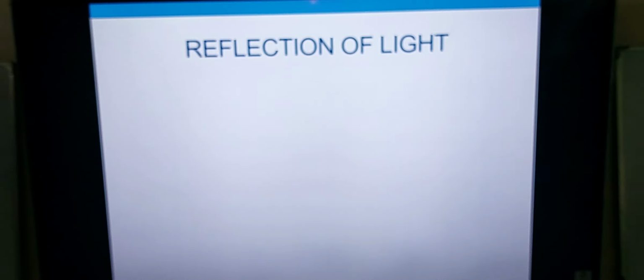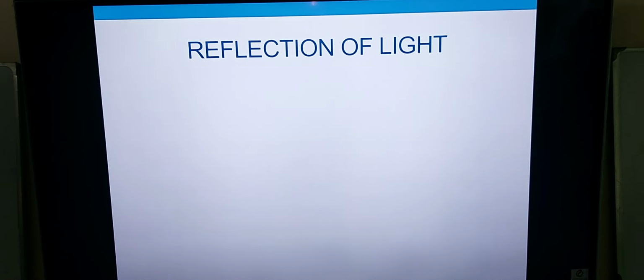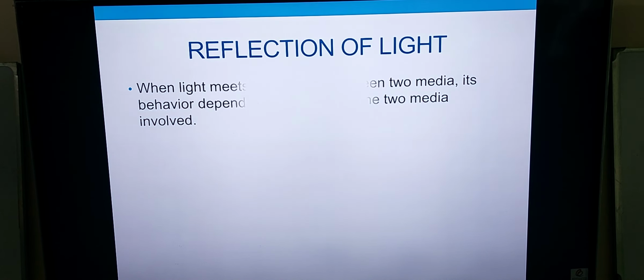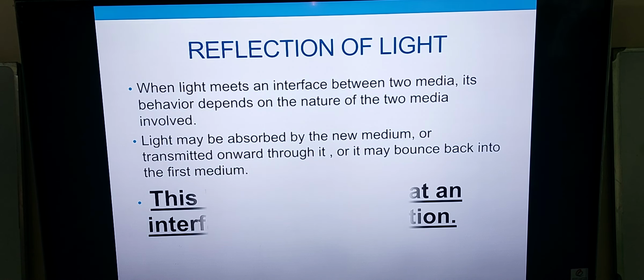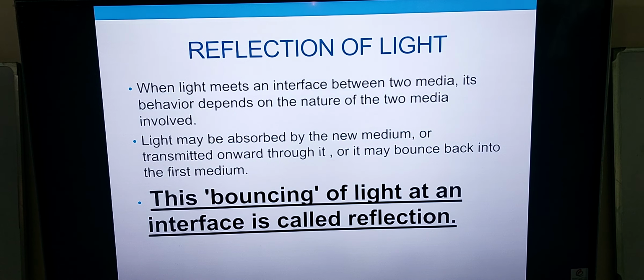When the ray of light encounters the surface, it reflects back into the same medium. So basically, when the light meets an interface between the two media, its behavior depends upon the nature of the two media involved. The phenomenon of the bouncing back of light into the same medium is called reflection of light. Light may be absorbed into the new medium, or it may be refracted away from the other medium. So the behavior of the light depends on the nature of the two media involved, and the bouncing of the light at an interface is called a reflection.